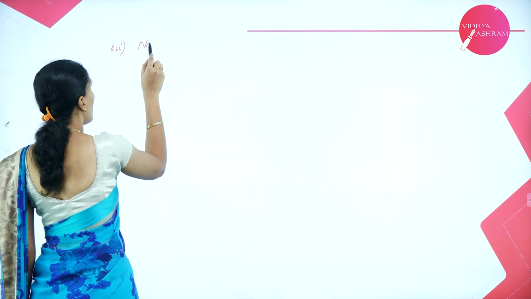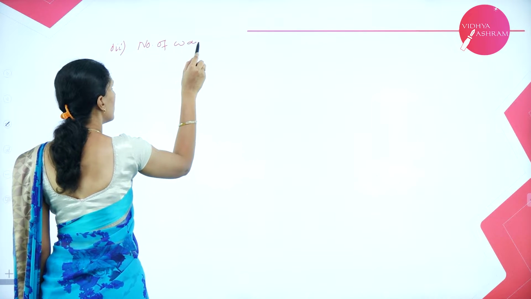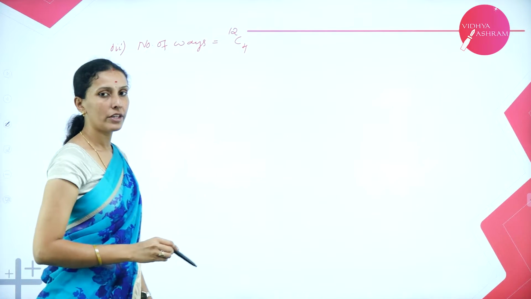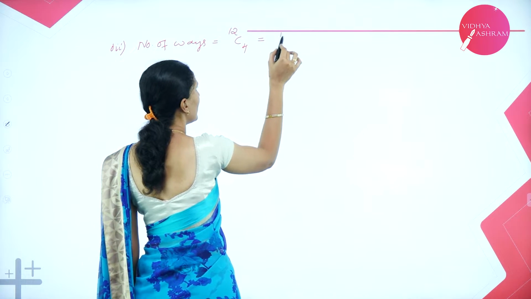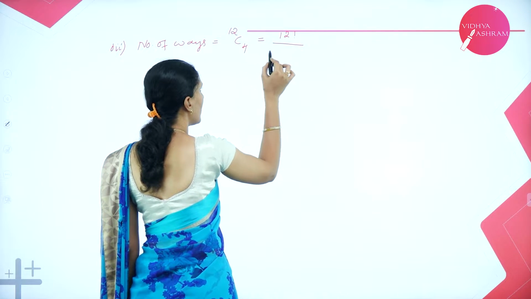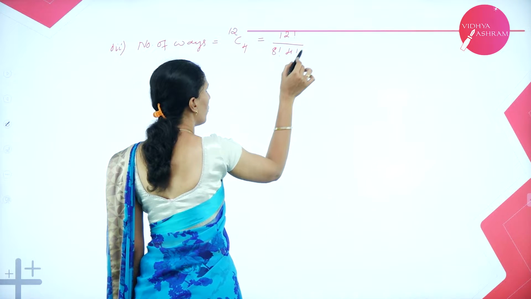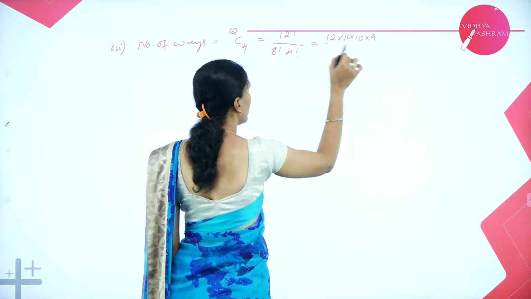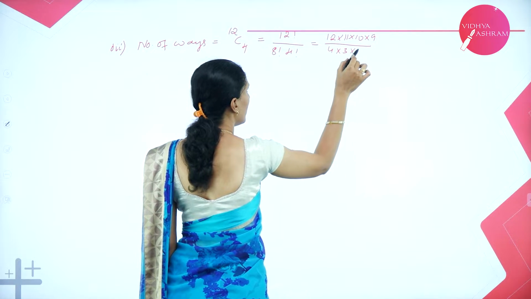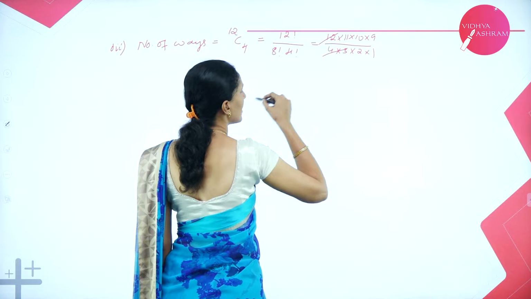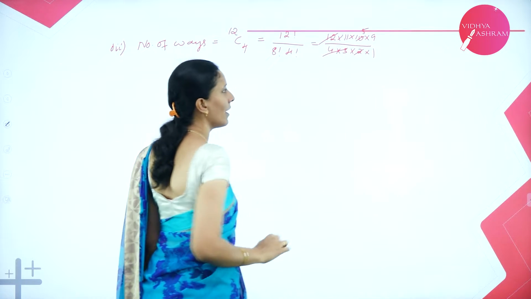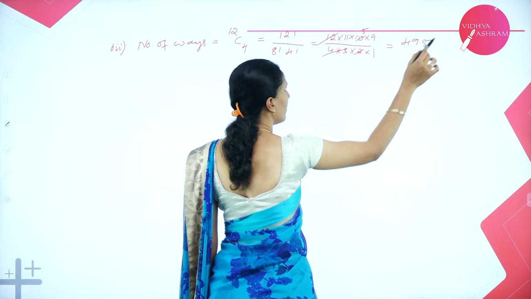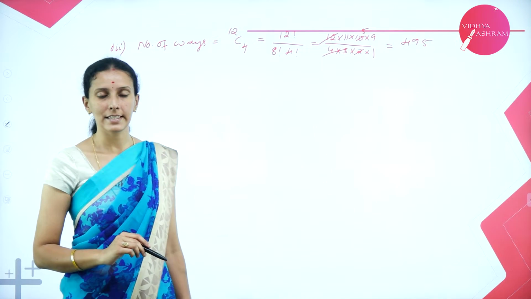So the number of ways here will be, we have 12 face cards but we can choose only 4. So it is 12C4. If you calculate, this is 12 factorial over 12 minus 4, 8 factorial, into 4 factorial, which is 12, 11, 10, 9 divided by 4, 3, 2, 1. So 4 3s are 12, cancel, 2 1s are 2, 2 5s are 10, leaving 11 into 5 into 9, which is nothing but 495 ways we can select the face cards.